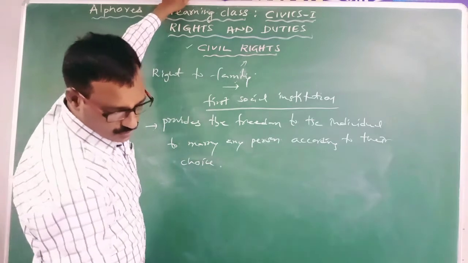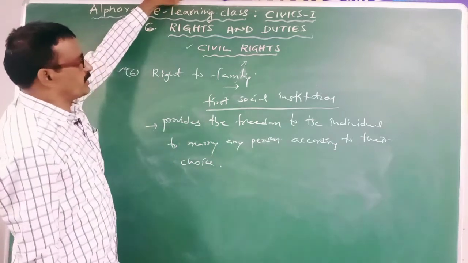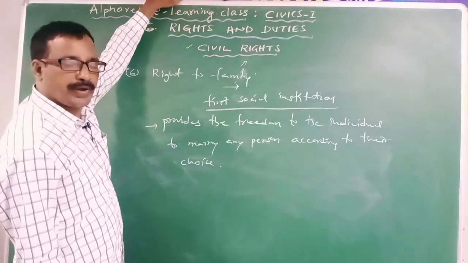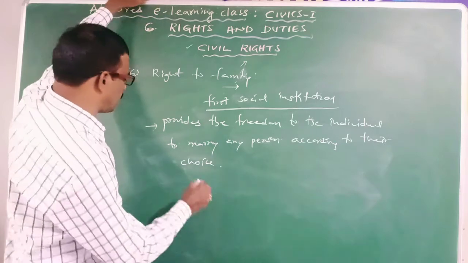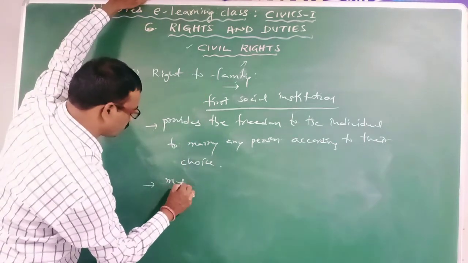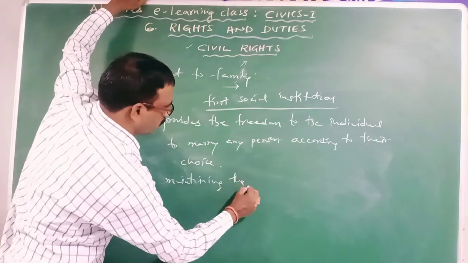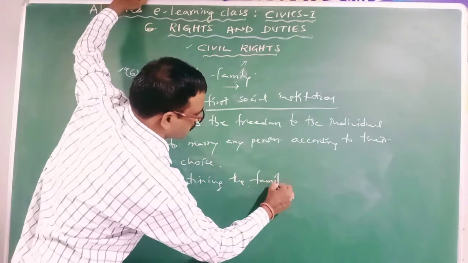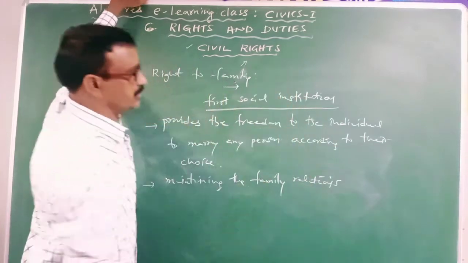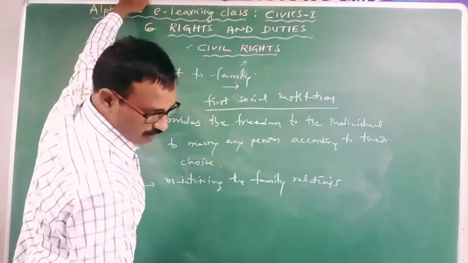Clear? Then this right will provide the freedom to the individuals to maintain family relations in the society, as it is meant for maintaining family relations in the society. Clear? So with this, right to family is over.